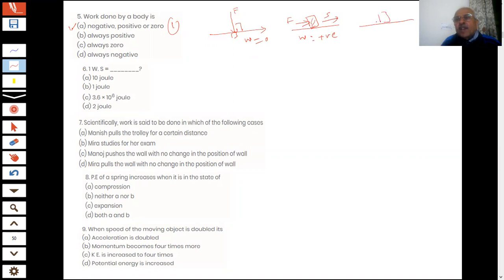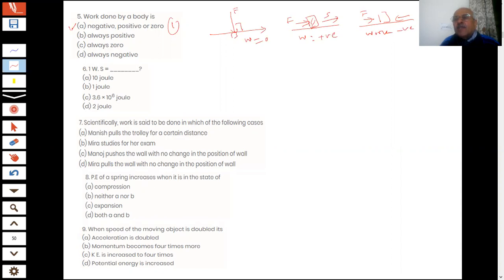Now you are applying a force, student, but the motion is opposite to the direction of the force. If a moving object is there, what happens? You try to stop it. You are applying a force opposite to that. So this object is moving, you try to stop it. So what happens? Then the work is negative.